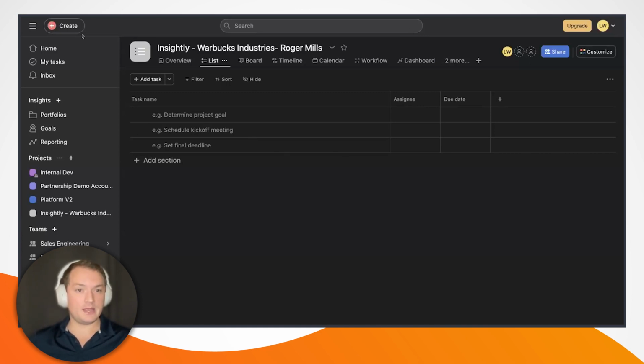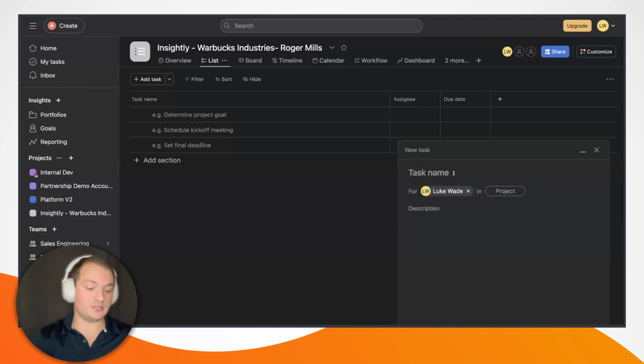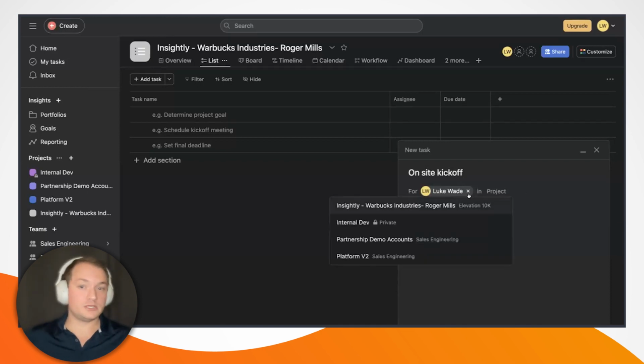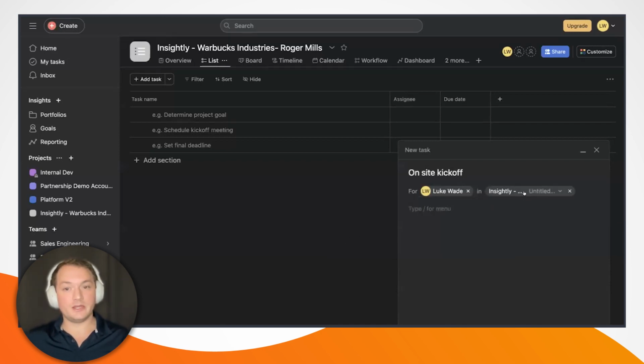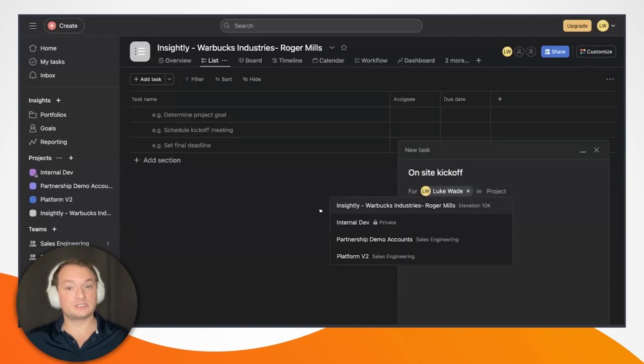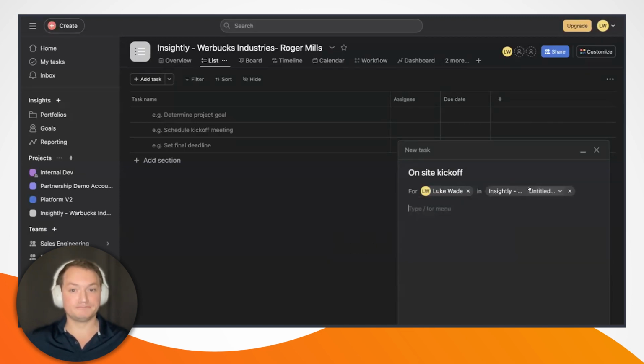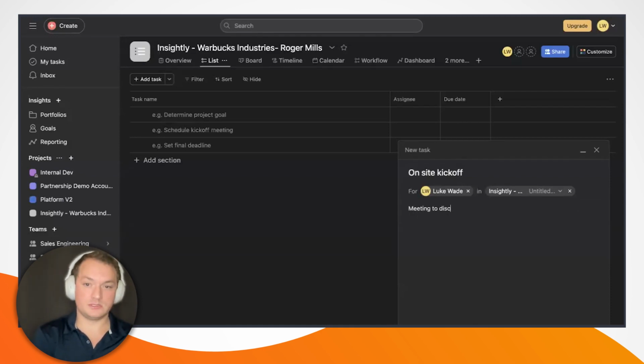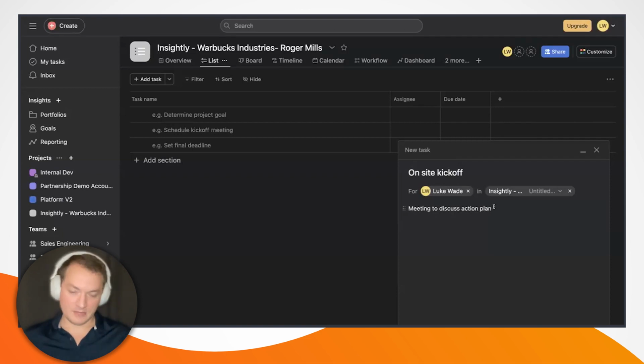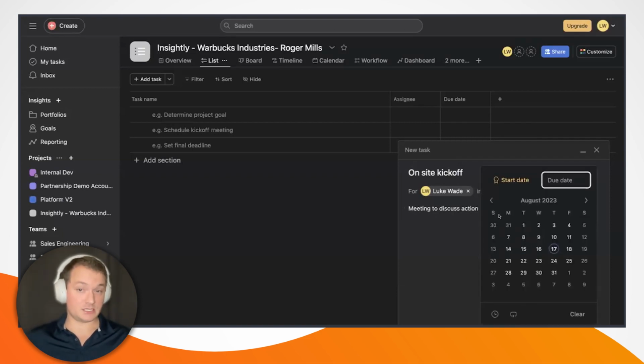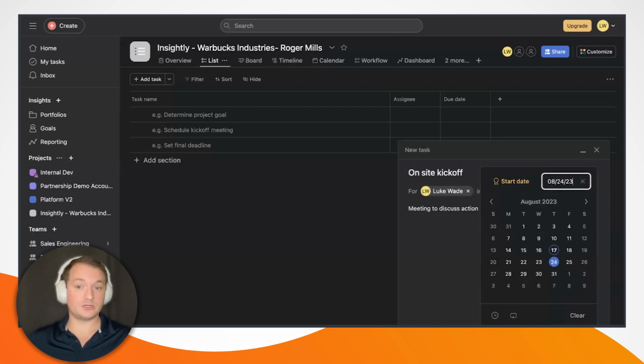So let's go ahead and add one right now. And I will create a new task in Asana. We will call it on-site kickoff. And we want to add this task to our newly created Asana project, which is this Warbucks Industries Roger Mills project. And we'll give this a description, say meeting to discuss action plan. And then let's also give this task a due date. So we'll make it due a week from today, next Thursday, August 24th.